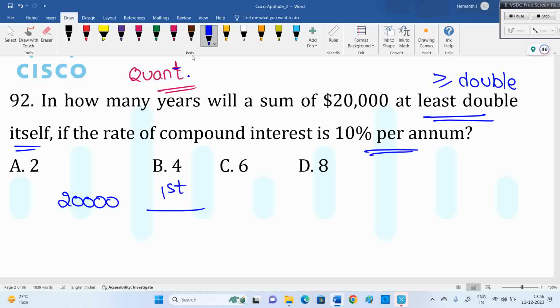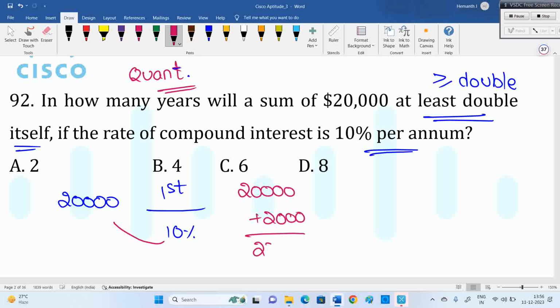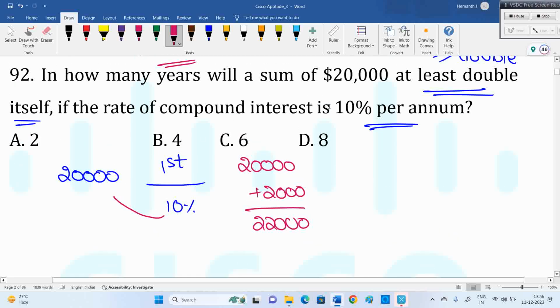10% per annum is 10% for 1 year. So first year 10%, right? Interest is added to the principal. 10% of 20,000 is 2,000. It becomes 22,000 after 1 year. But we want more than 40,000. If it is 20% per annum, it will be 4 years only, but we have 10% per annum. It will take more time.